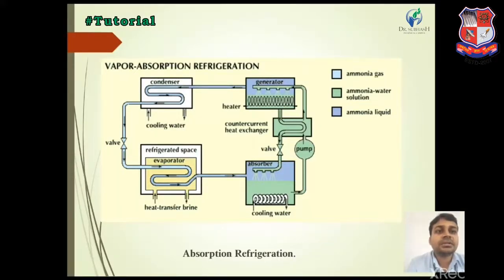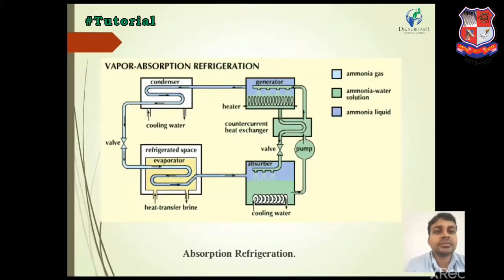In a vapor absorption refrigeration system, there are 2 working fluids. First is ammonia gas and second is water. Ammonia is the main refrigerant in a vapor absorption refrigeration system, and H2O is the absorber. There is no requirement of any high pressure elements, meaning the compressor. Only a minor pump is required, and the system works smoothly.